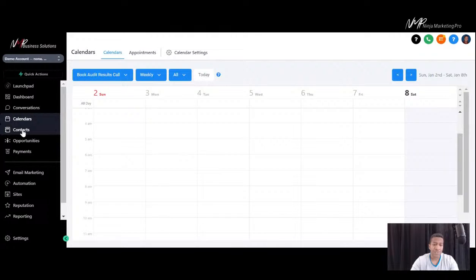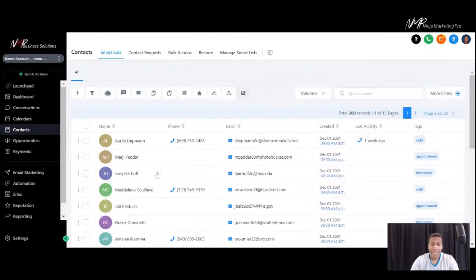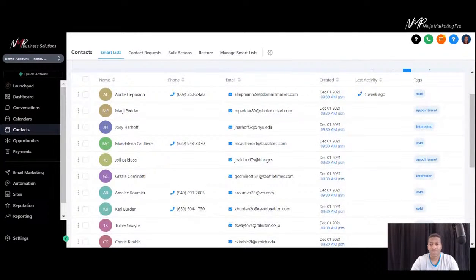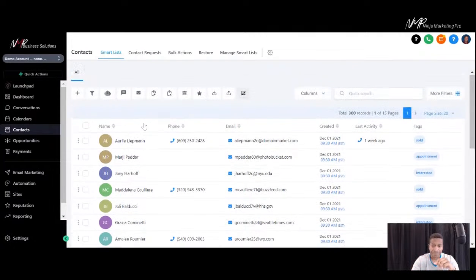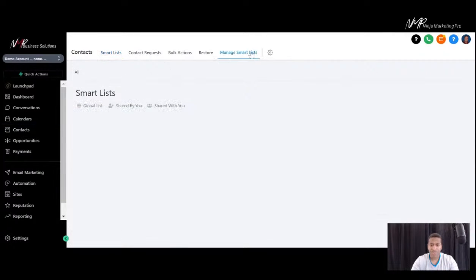right inside the system. All right, next will be your contacts. This will be where all your contacts are sourced or stored, whether from Messenger, through an email, through a funnel, through a website, through your business Instagram account, through SMS. They all will come into here for you to tag and filter out. You can create smart lists through here. For instance, if I go into my smart list or I do a sort, there's a smart list over here.